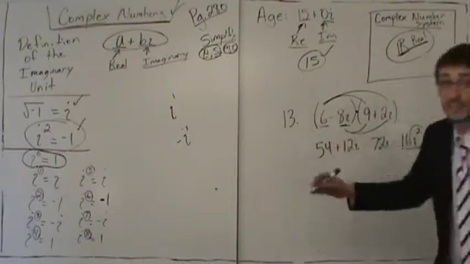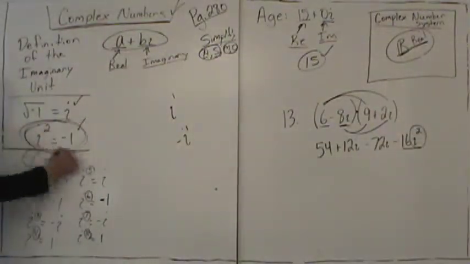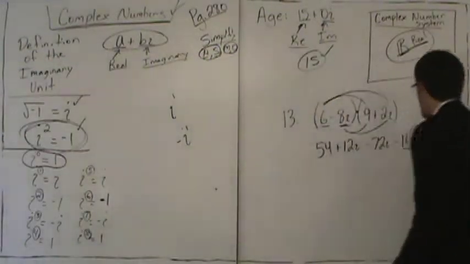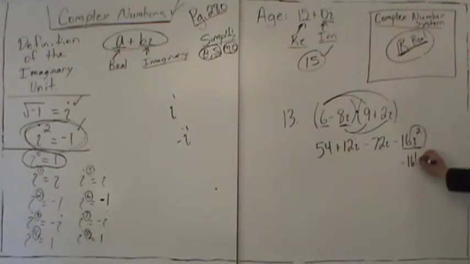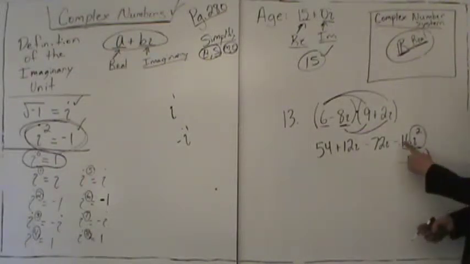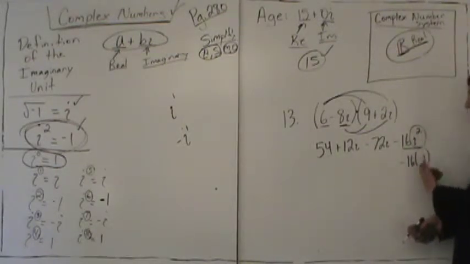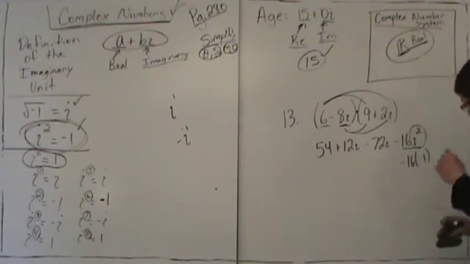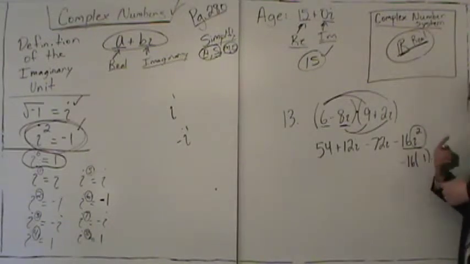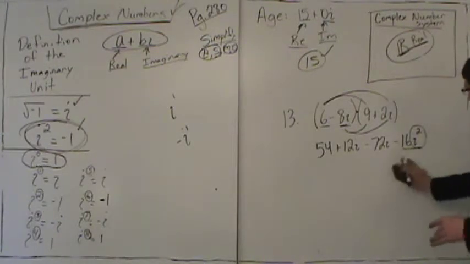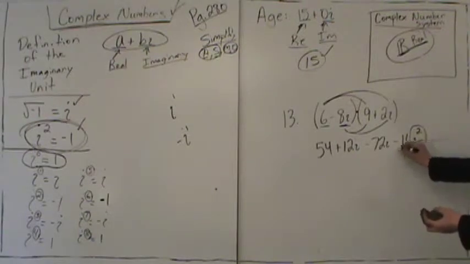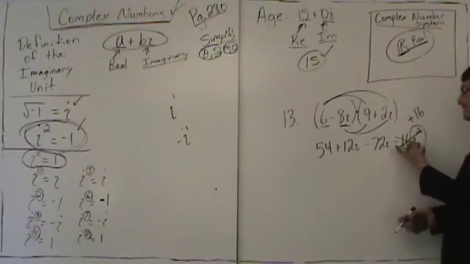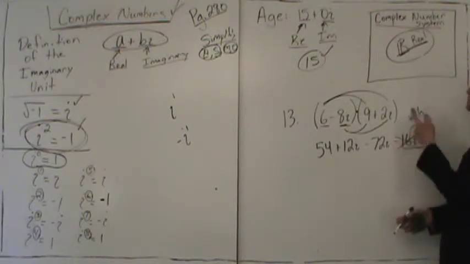So we look, what is our definition? It's right here. What is the definition of the imaginary unit? i squared is equal to what? i squared is equal to negative 1. So what are we actually looking at here? We're looking at negative 16 multiplied by negative 1. And if we do negative 16 multiplied by negative 1, what is this actually equal to? This is actually equal to positive 16. So I tell students, hey, i squared is going to change the sign of your number. So negative 16 i squared is negative 16 times negative 1. This changes the negative 16 to positive 16. So this is not written as negative 16 i squared, but it's written as positive 16.